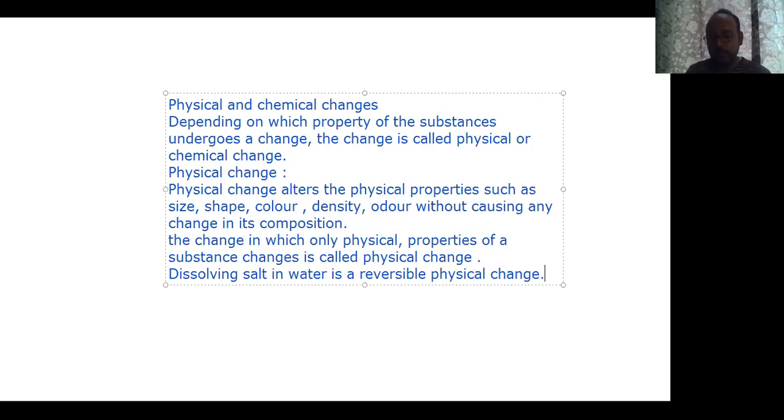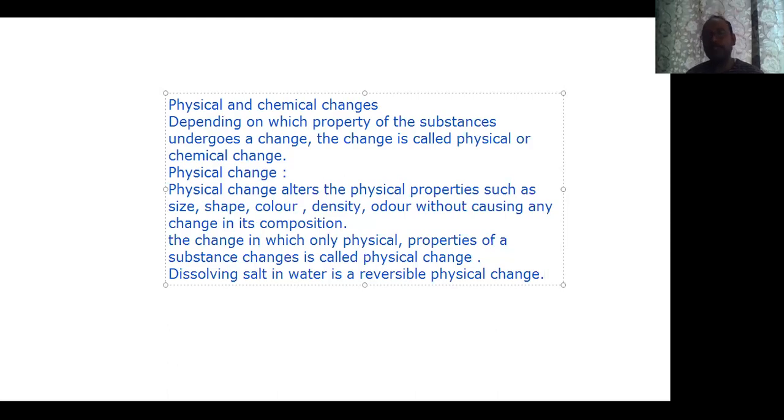One can regain the salt by boiling the water. Once you dissolve it, the salt gets fixed in the spaces between the molecules of the water. When you allow this water to heat and evaporate, the water will evaporate and the salt will be left behind. So it shows that it's a reversible physical change.